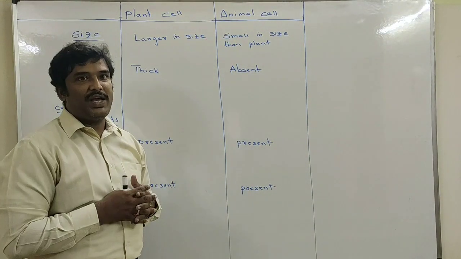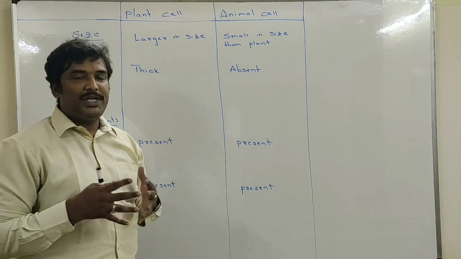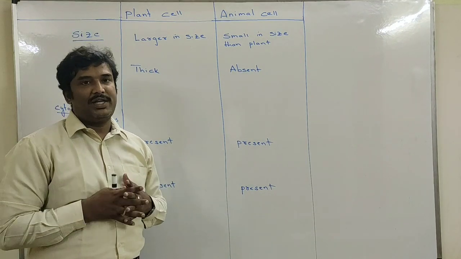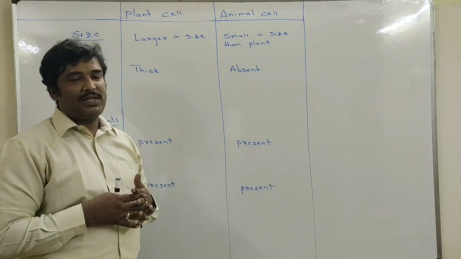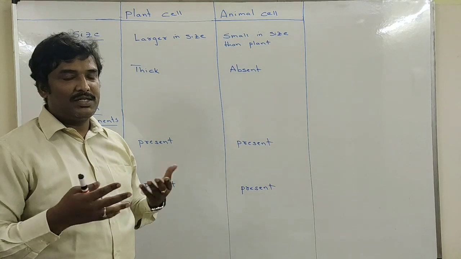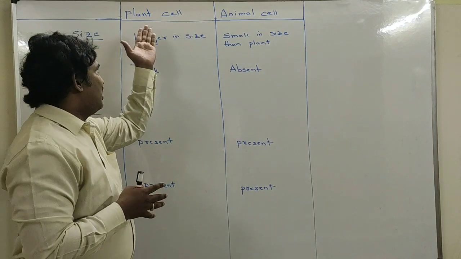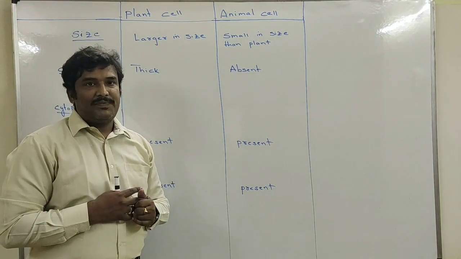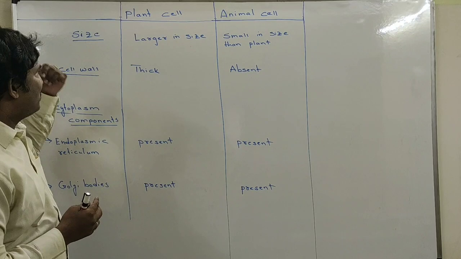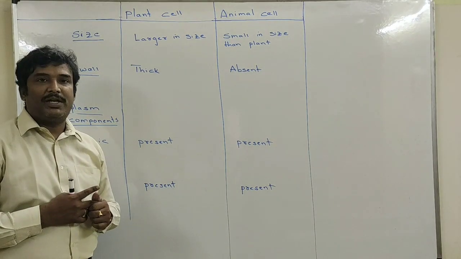In the last class, we discussed the difference between the prokaryotic and eukaryotic cell. We saw lots of differences, like the composition of the cell and its cellular components. In this class, we will compare the plant cell and the animal cell. Let us see the first thing, the size of the cell.